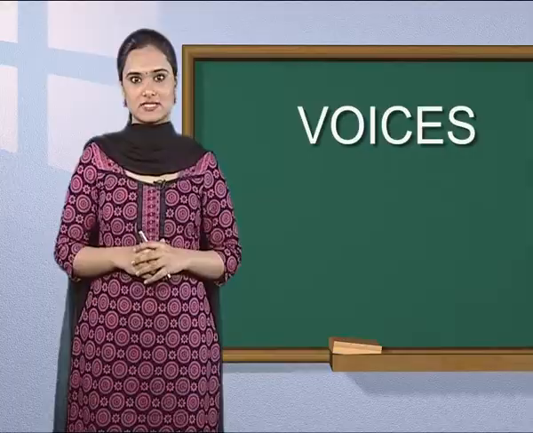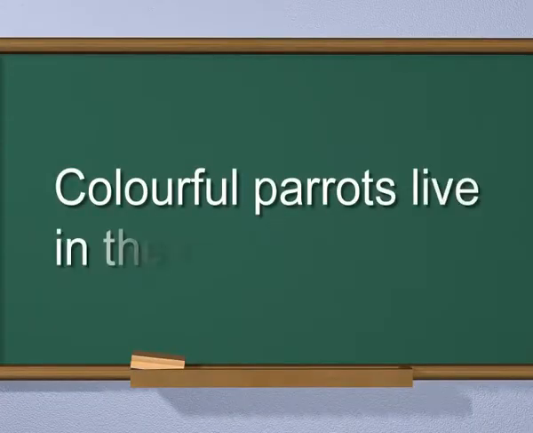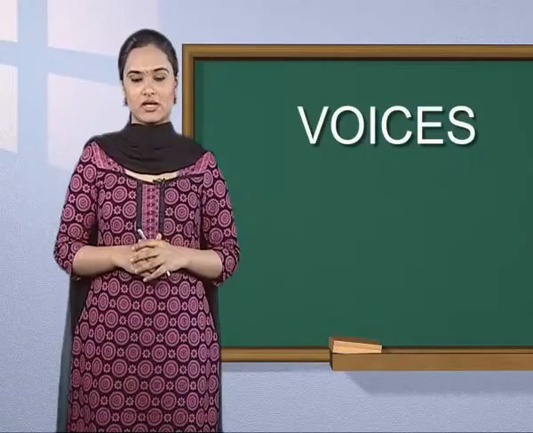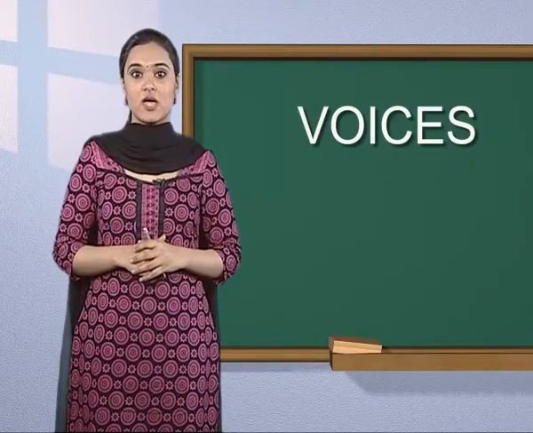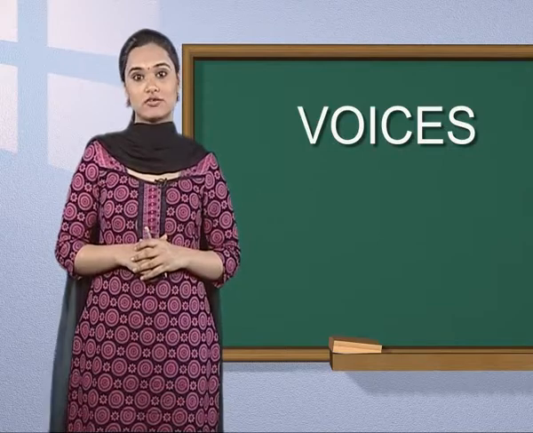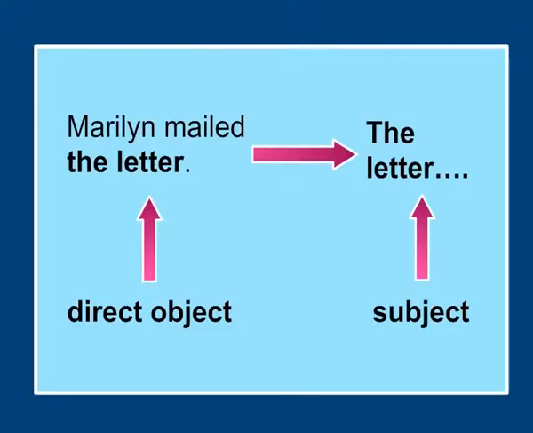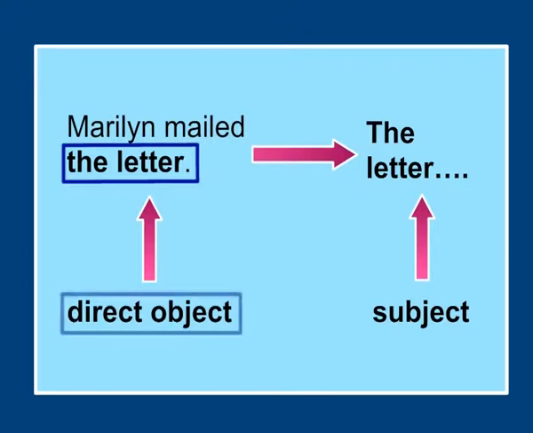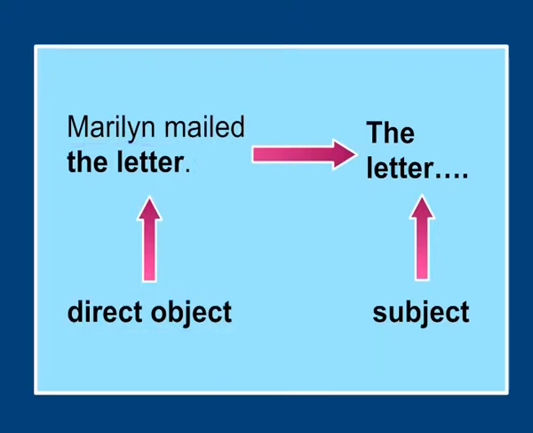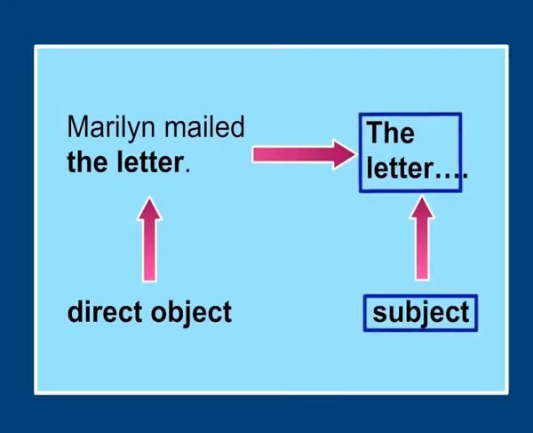Now, look at this sentence. Colorful parrots live in the forest. It cannot be changed into passive voice because the sentence does not have a direct object. See this sentence. Marilyn mailed the letter. You have noticed in this sentence that the letter is the object in the active voice, but in the passive voice, the letter becomes the subject of the sentence.